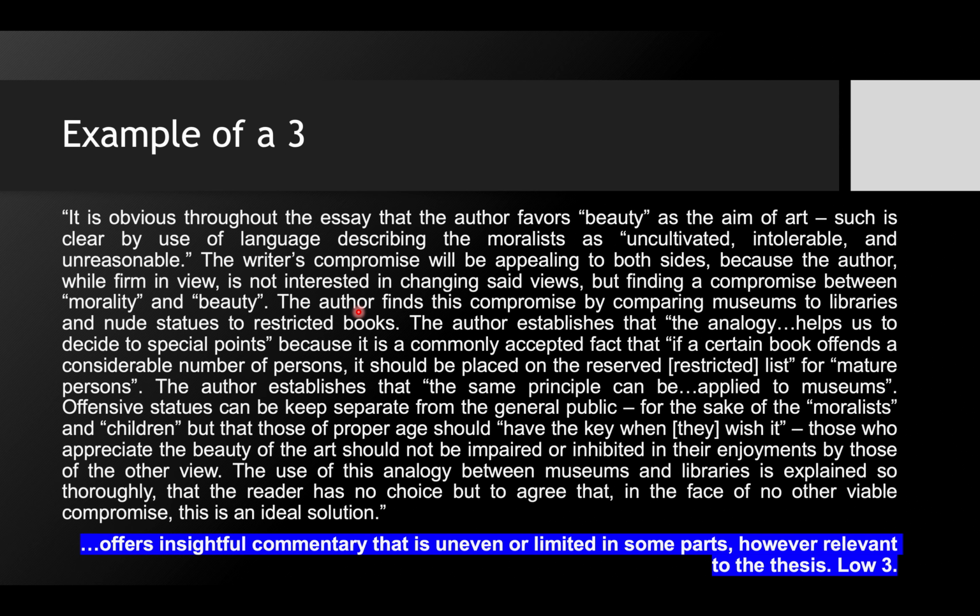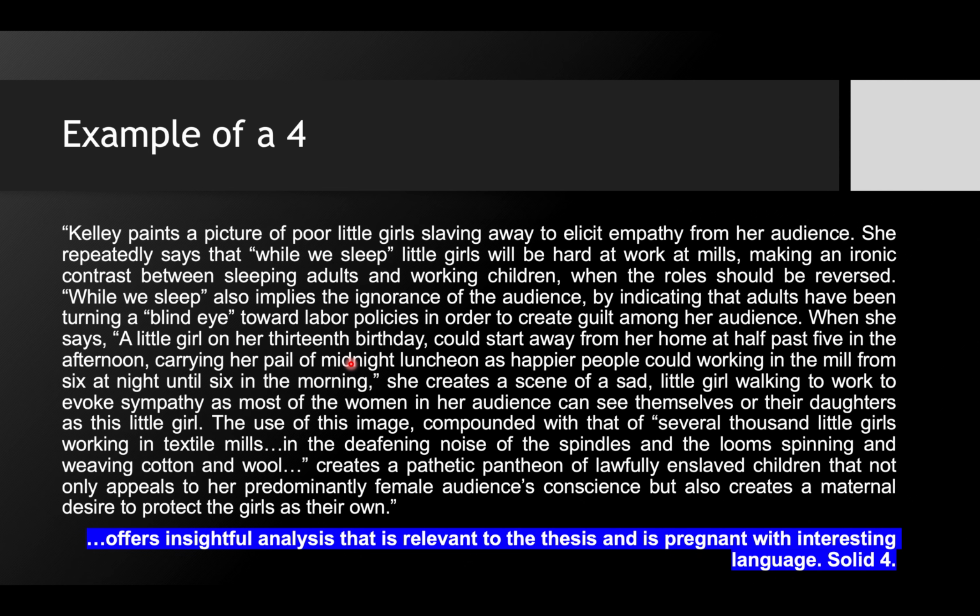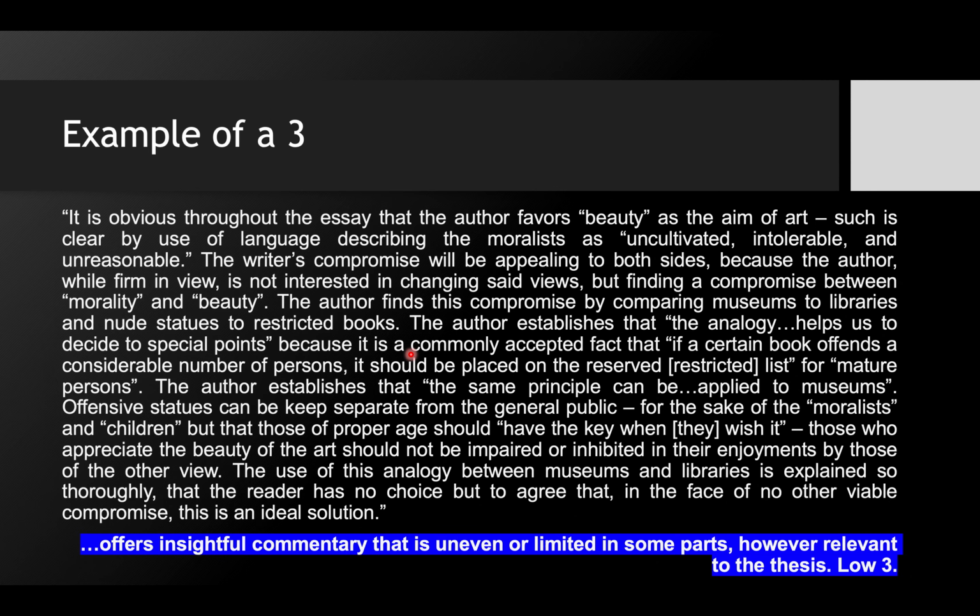You should not be waiting till the very end of your paragraph to give me the most analytical, the most powerful, poignant point of your analysis. I should be getting analysis all throughout. So this is an example of a 3 as opposed to a 4. And I think when you look at it side by side, you can understand what I mean. This one was a little more clear, a little more to the point, while this one had a lot of information, but there was some difficulty putting it together.